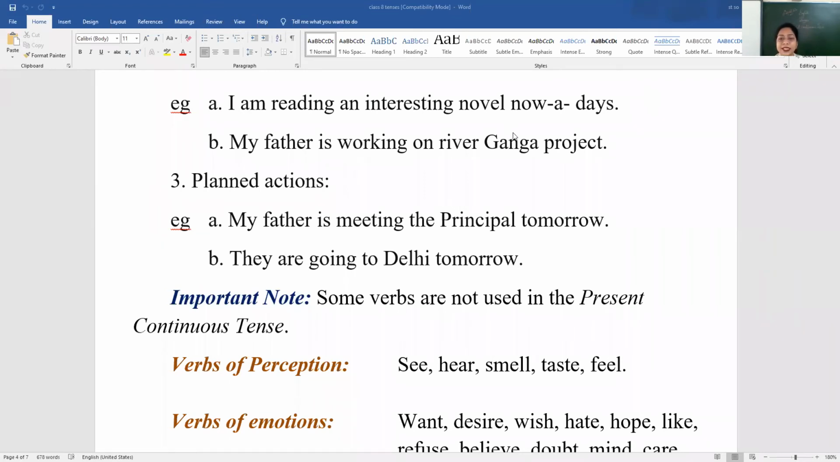So first of all, these are verbs of perception. Perception is see, hear, that means related to your senses. See, hear, smell, taste, feel. So you must not say, I am seeing a beautiful picture. That would be wrong. You should say, I can see a beautiful picture.